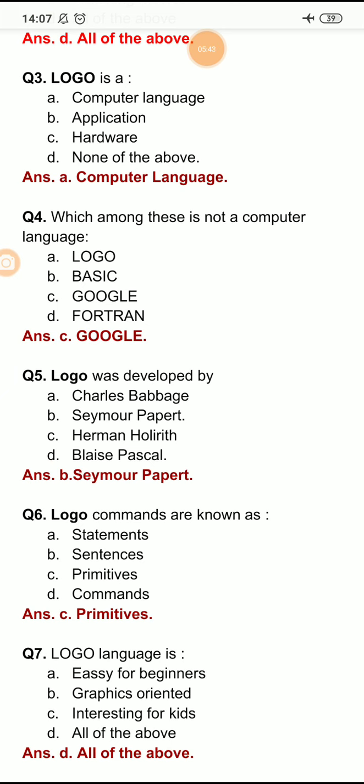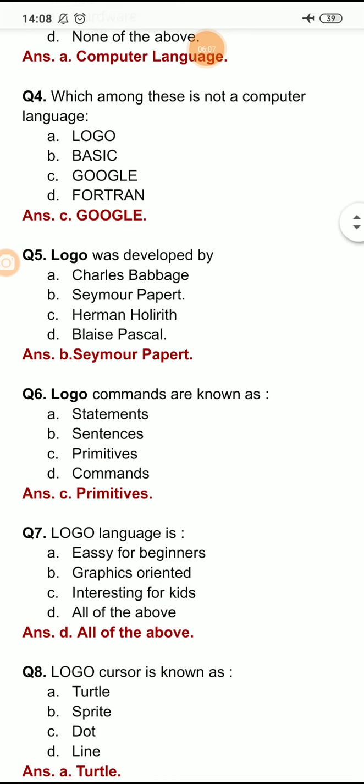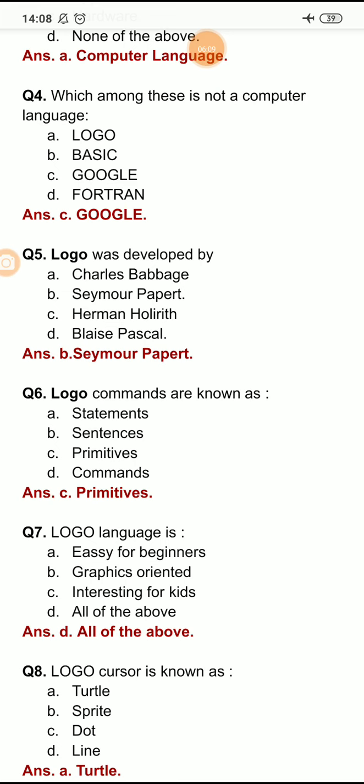Now question number 6 is, Logo commands are known as, the commands which are used to write Logo programs are known as, option A is statement, option B is sentences, option C is primitives, and option D is commands. So Logo commands are known as primitives. So the right option here is option C, primitives.